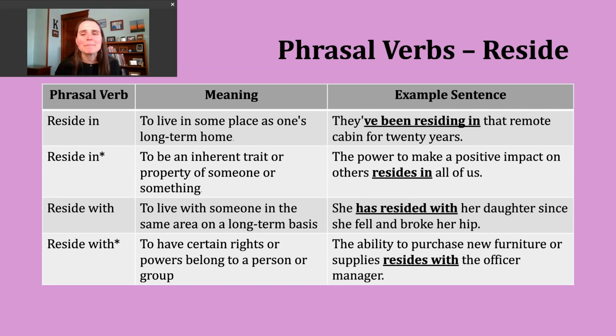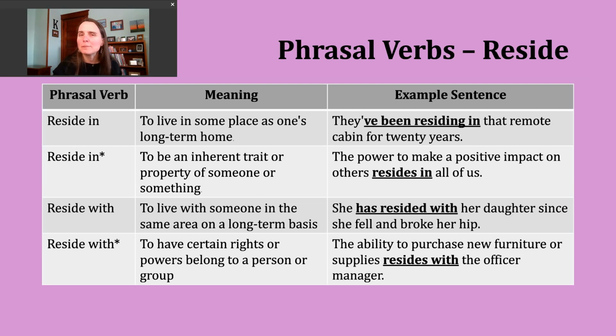An example of this might be, they've been residing in that remote cabin for 20 years, right? So they have made this particular small, very simple building their home. A second way to use reside in goes back to that fourth definition of the verb. So to be an inherent trait or property of someone or something.